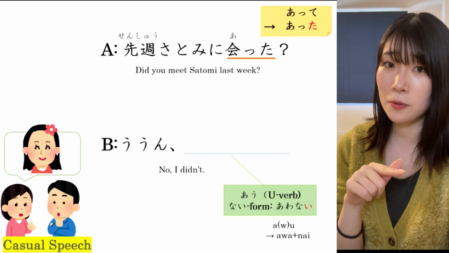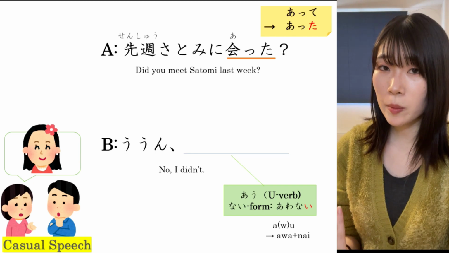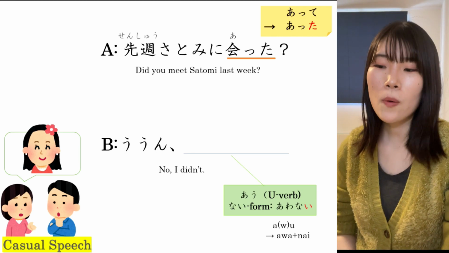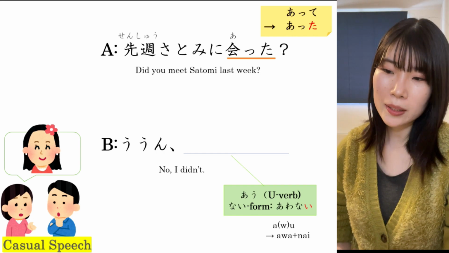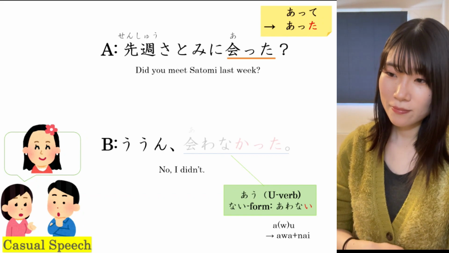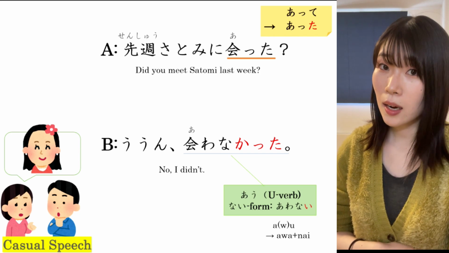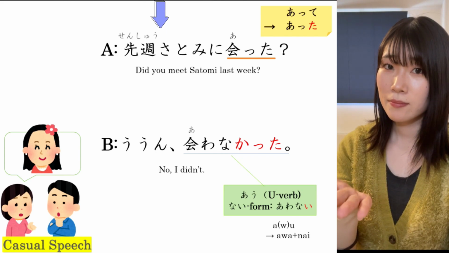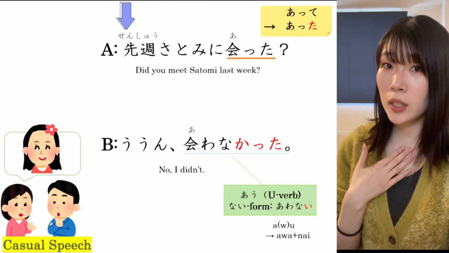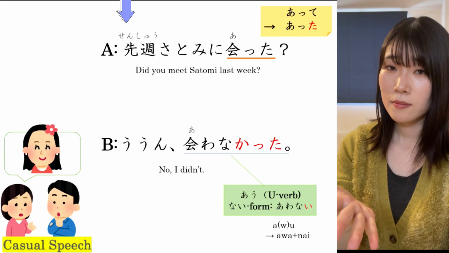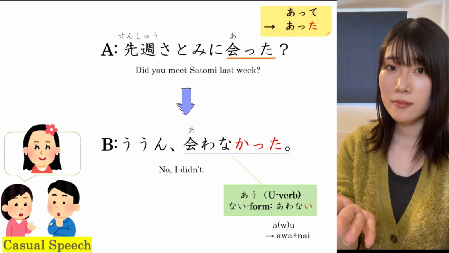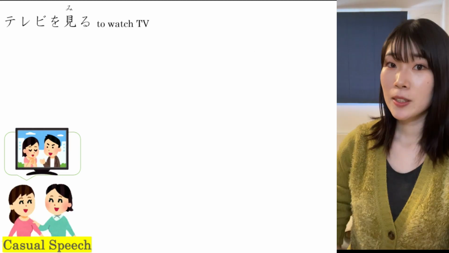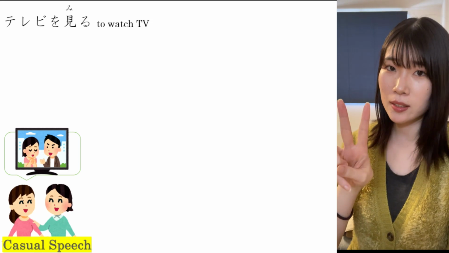This w sound appears when we conjugate it to ない form. It's the same in other verbs ending with hiragana う, like 買う、買わない。So, 会わない、ないフォームです。Plain past negative form は何ですか？Drop い, and then add かった。会わなかった。言ってください。先週、里見に会った？会わなかった。